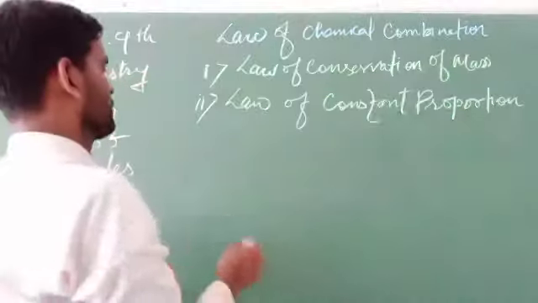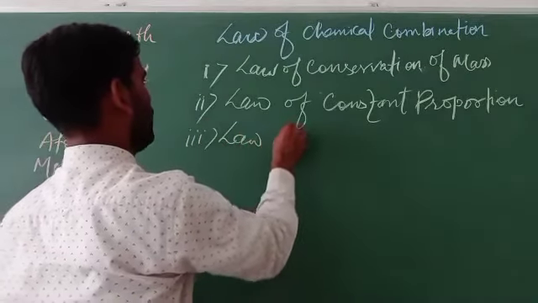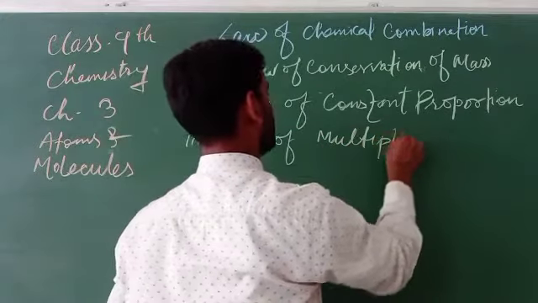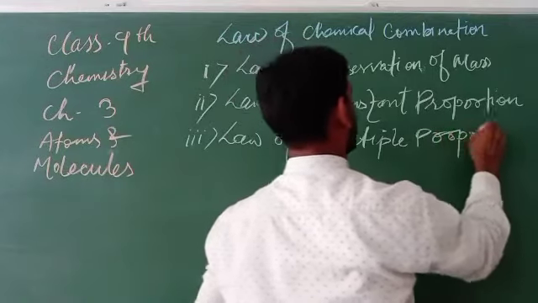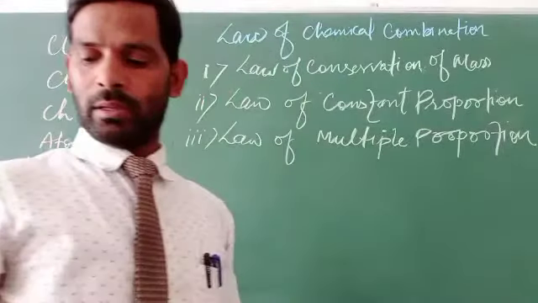The next one is the law of multiple proportion. Is it okay now?